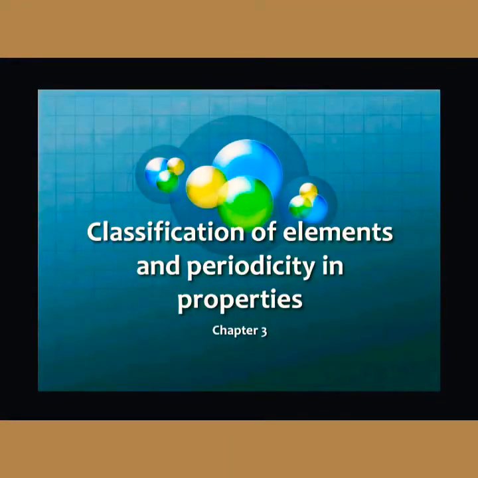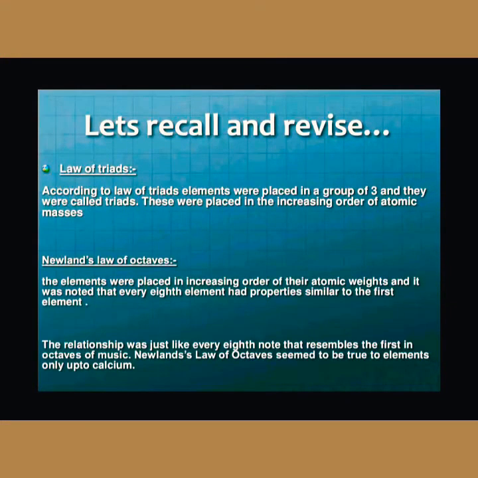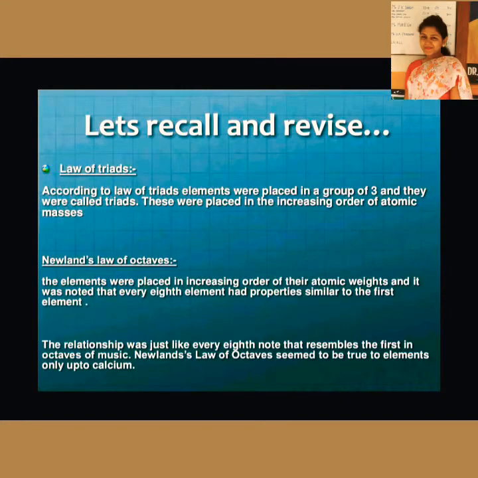Hello everyone. We are going to start with classification of elements and periodicity in properties. So first of all, let us recall what you have learned in class 10. Firstly, the law of triads by the German chemist Johann Döbereiner in the early 1800s. He said that the elements were placed in groups of three, called triads, in increasing order of atomic masses.